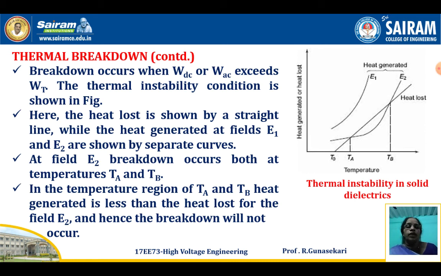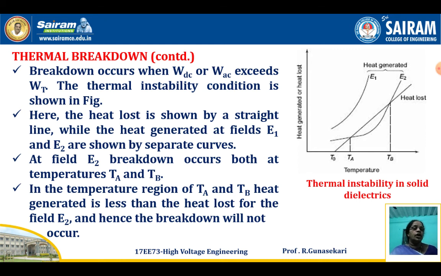The breakdown occurs when the heat generated, W_DC or W_AC, for an AC field or DC field, exceeds W_T, the heat dissipation. Therefore, thermal instability happens and thermal breakdown occurs. At field E2, breakdown occurs at the temperatures TA and TB, with T0 also marked.